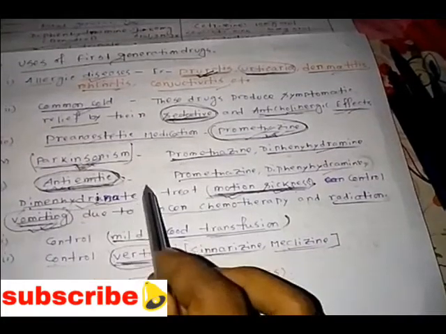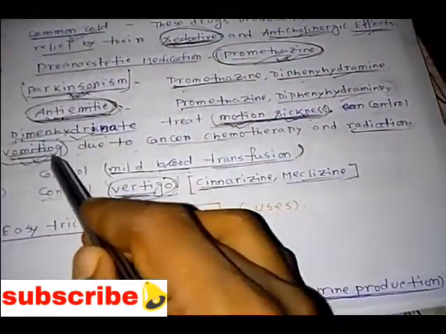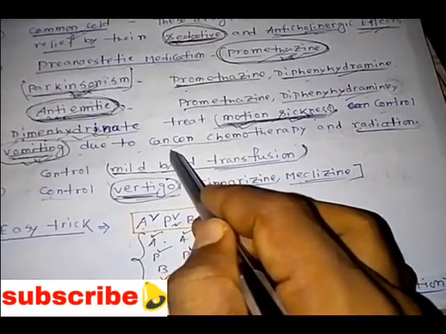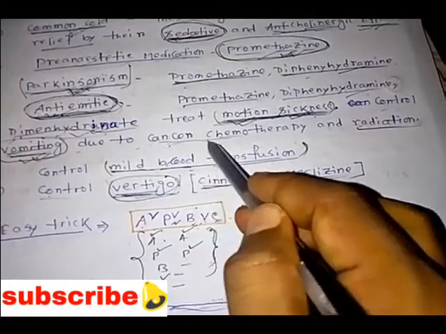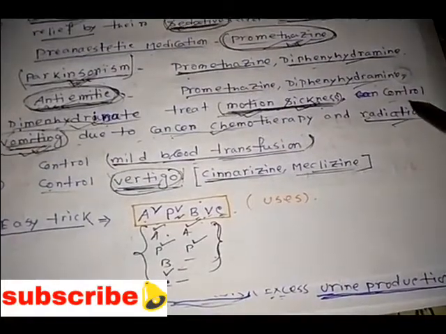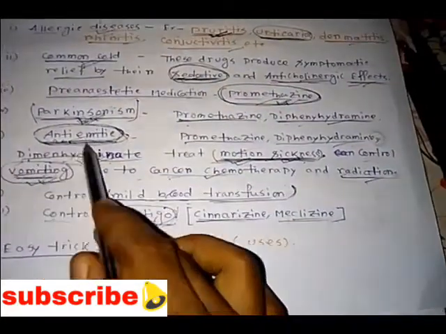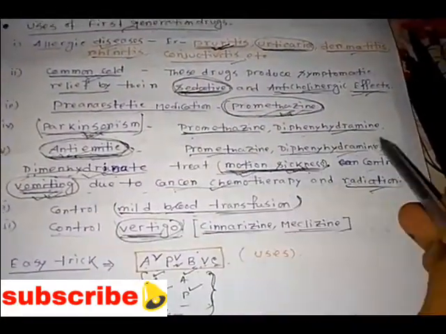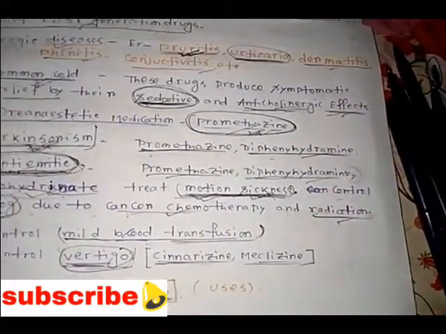Next, the uses of the second generation H1 blockers. They treat allergic disorders like rhinitis, dermatitis, conjunctivitis, urticaria, eczema, and drug and food allergies. For these we preferably use cetirizine.